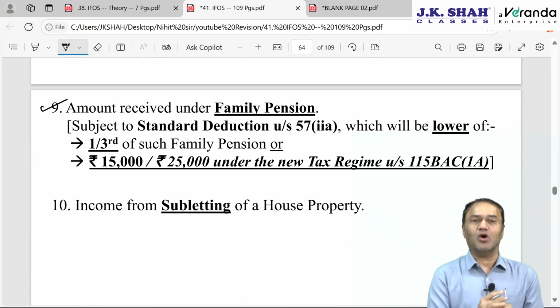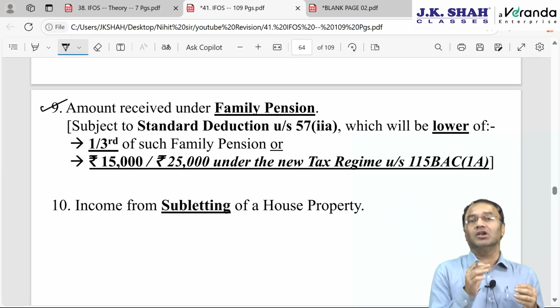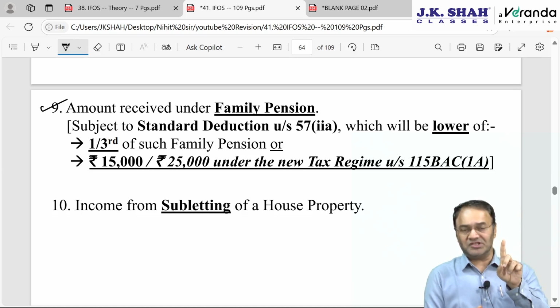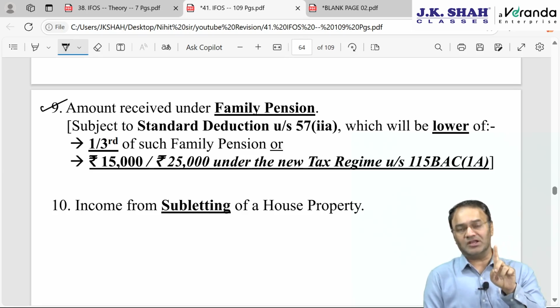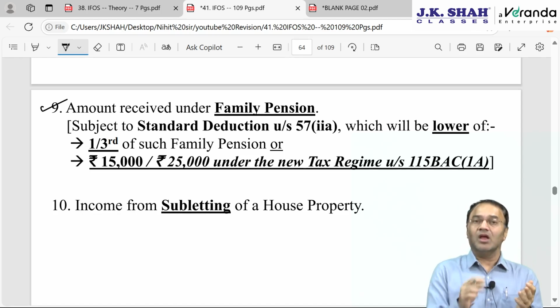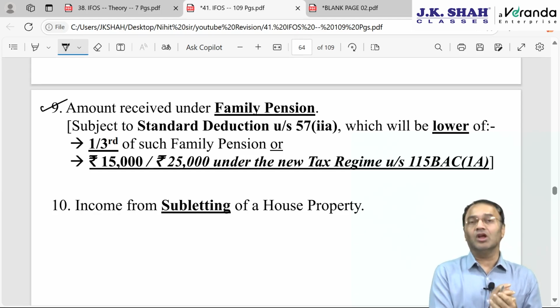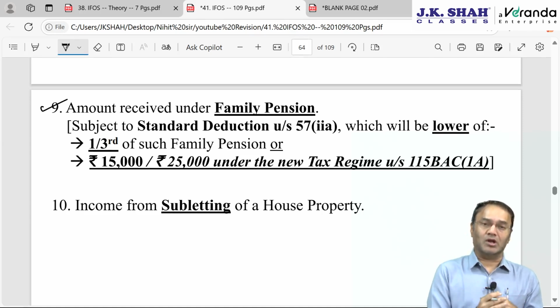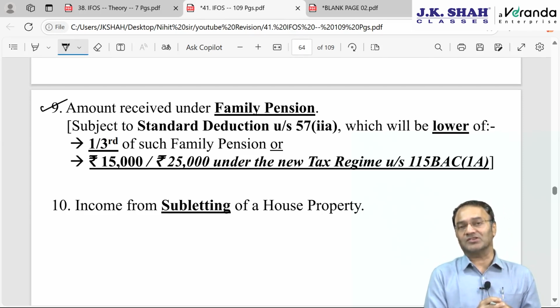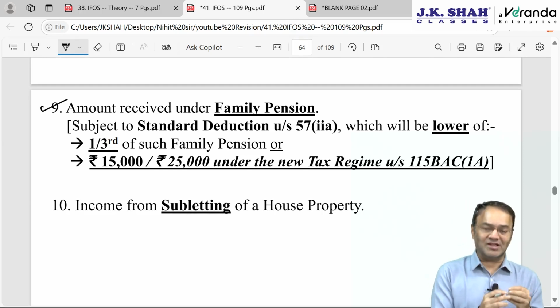Next is family pension, on which questions have never come, but there is a small amendment with regard to family pension. Till the time the employee is alive, he receives salary if he is working. After retirement, he receives pension. Salary as well as pension are both taxable under the head salary. But after the employee dies, pension continues in the hands of family members. His widow will receive pension, which is called family pension. Due to lack of employer-employee relationship between the widow of the deceased employee and the ex-employer, family pension will be taxable under IFOS and cannot be taxed under salary.